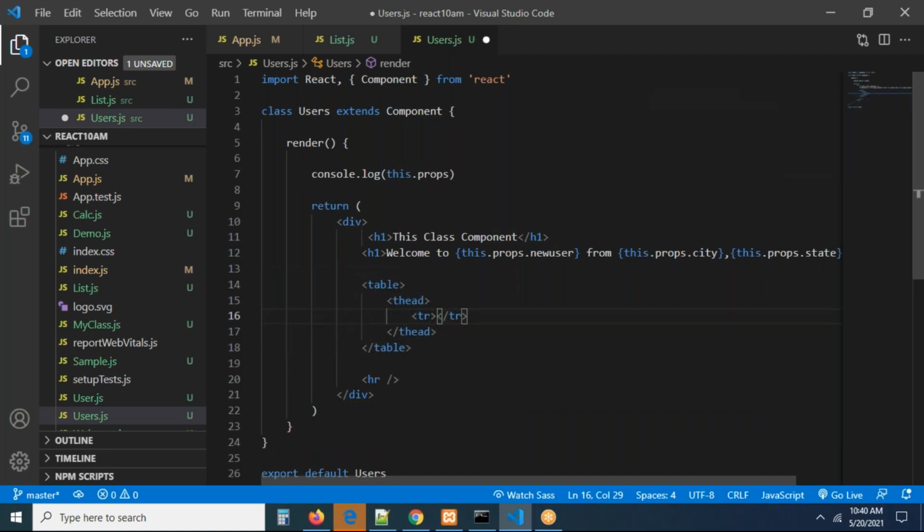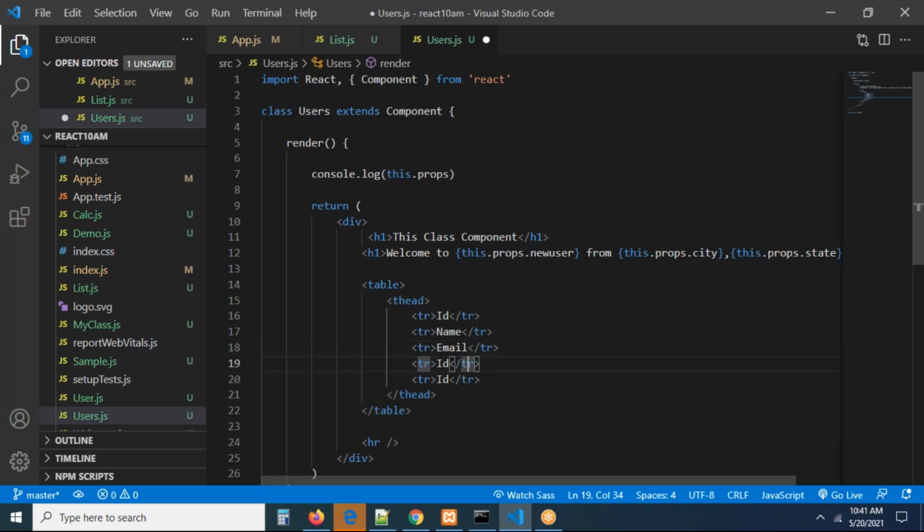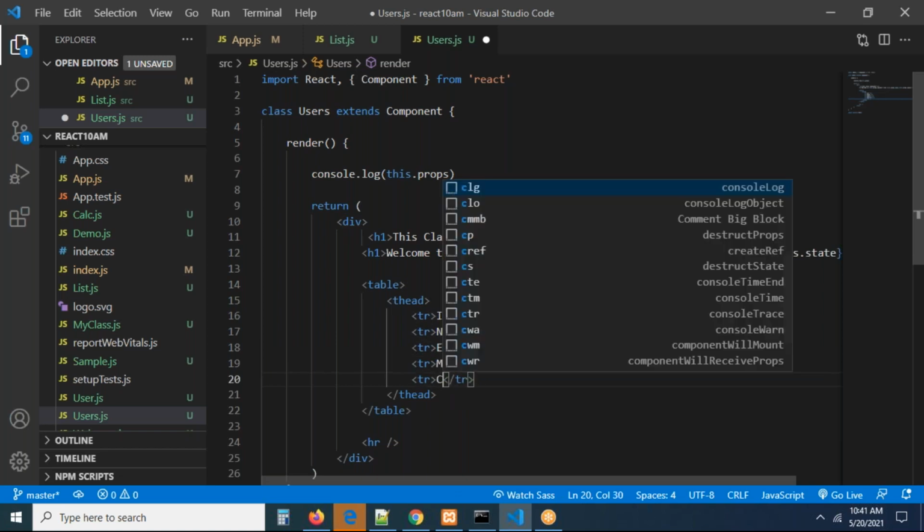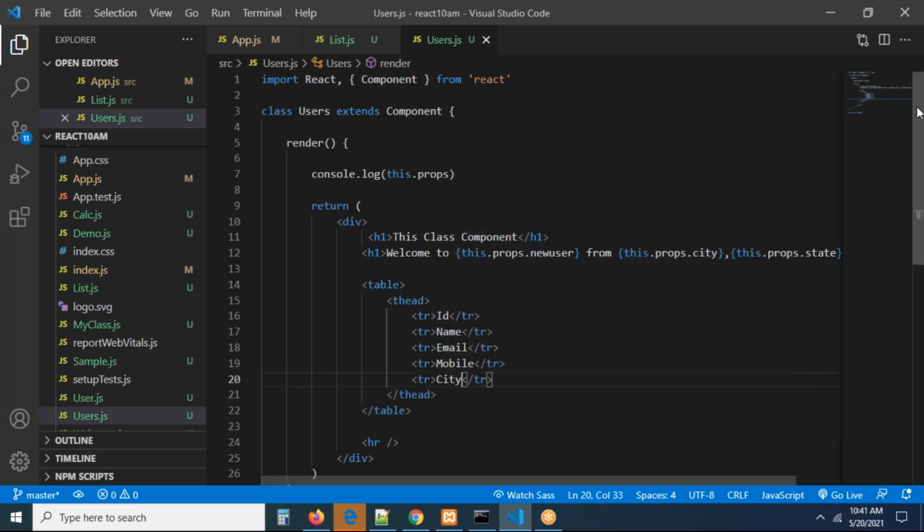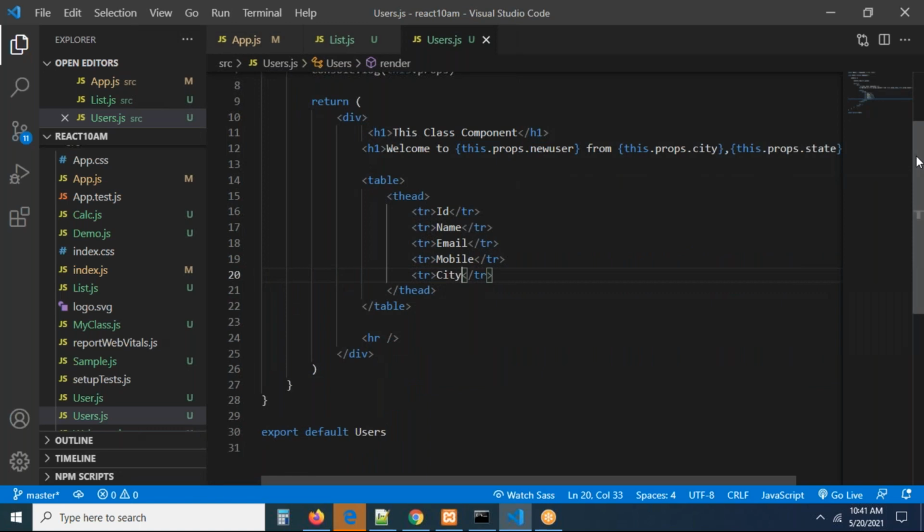Here I'm taking id, but id is not there, but we will take index, right? No problem. Id. Now it is going to be name, email, mobile, something, right? This is going to be name. This is going to be email. I'm taking a table format like this. This is going to be mobile and city, right? That's all. So these are the fields we are having there, guys. Perfect.